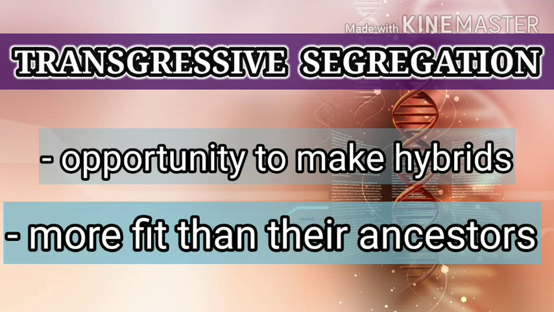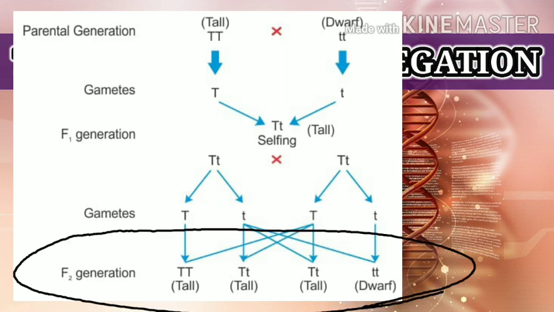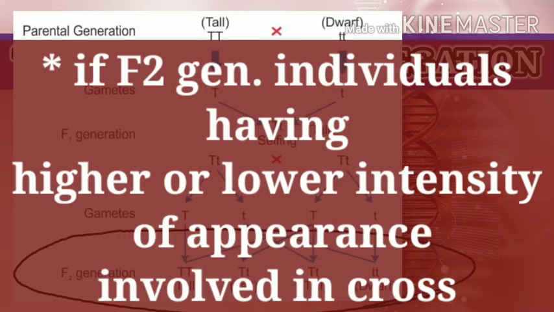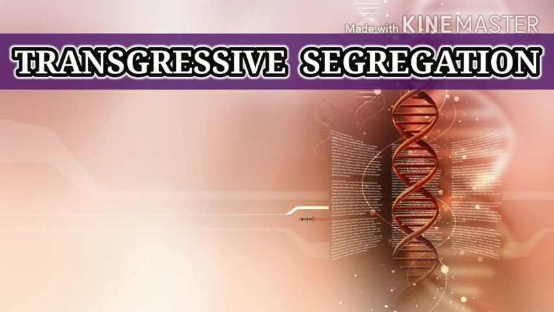So we must know about the Mendelian cross. Here we bring the female and male parent, then cross them and get the F1 generation progeny, and then cross those F1 progeny among themselves and get the F2 generation. The appearance in F2 of individuals with a higher or lower intensity of a character than those present in the parents involved in the cross is termed transgressive segregation.